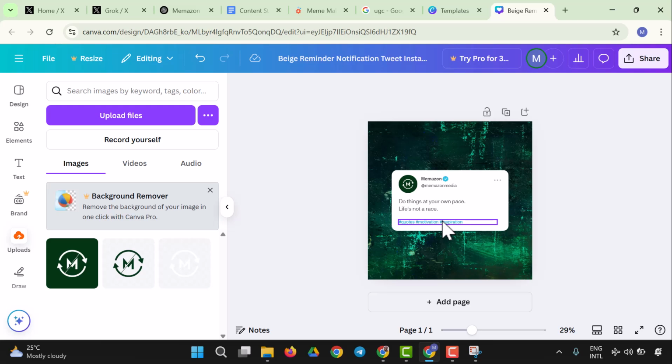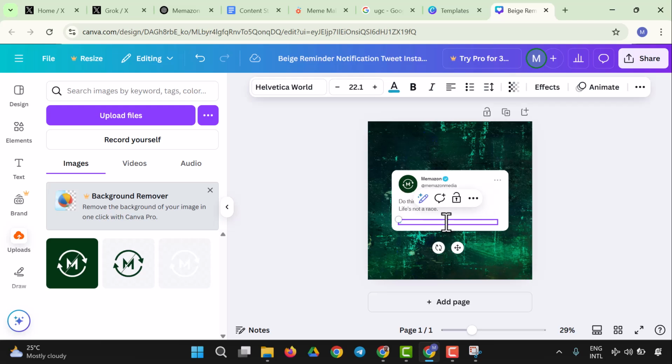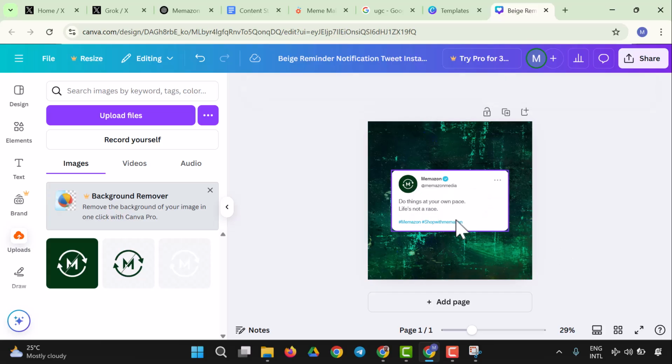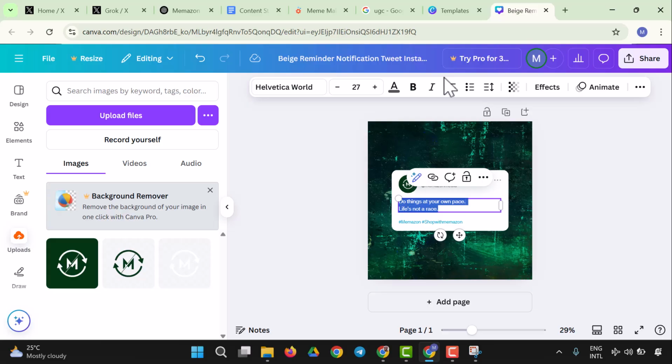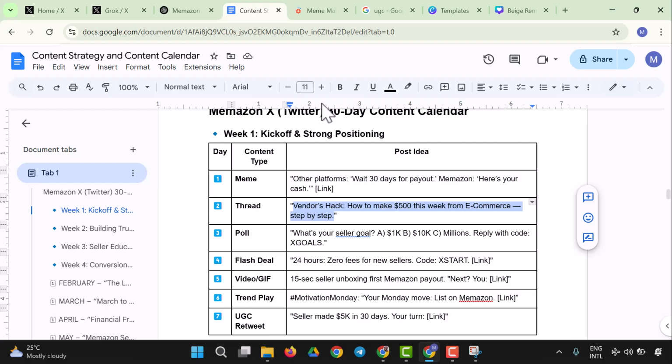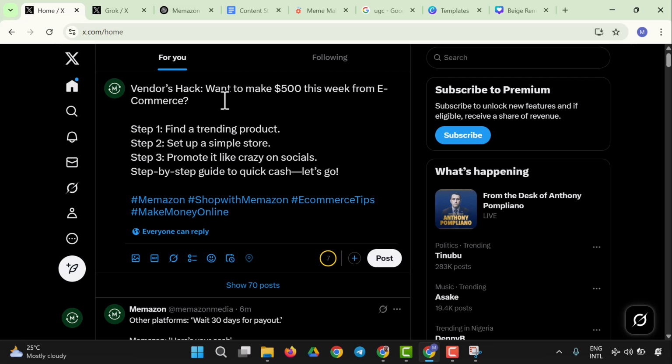So we're going to use the official hashtag, which is hashtag Amazon, and this will be hashtag shop with Amazon. Okay, so we have just two hashtags, and here we're going to have the content. The actual content, what is the title of the content going to be? Vendors arc. Okay, so let me come here. So it's going to be this. That will be the actual content title.